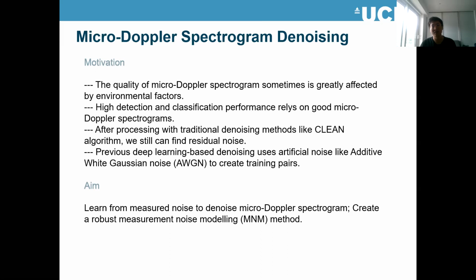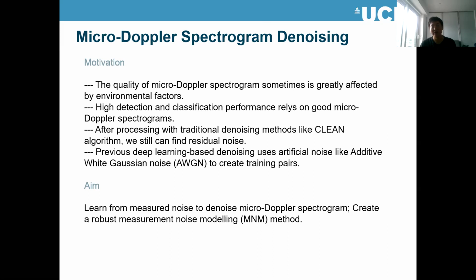The fact is, the higher the quality of the Micro-Doppler spectrograms, the higher the classification results. So that's why I think we need a better denoising method to process the Micro-Doppler spectrogram.